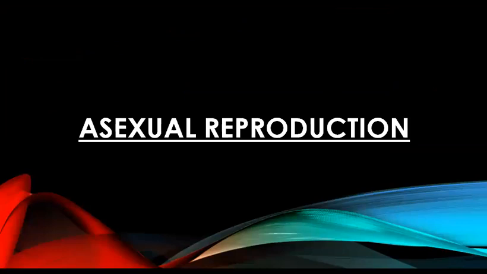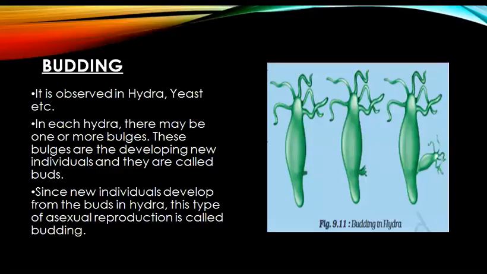Now we will start with the asexual reproduction methods. As we are already aware that asexual reproduction includes only one parent, there is no fusion of gametes, so only a single parent will be producing an offspring. To understand this concept better, we have different types of asexual reproduction, and the first type is budding. Budding is observed in hydra, yeast, etc.